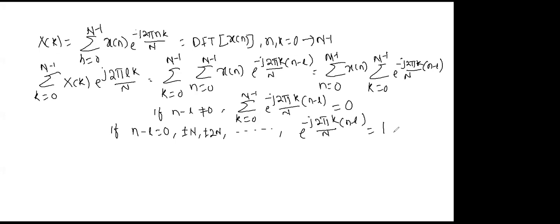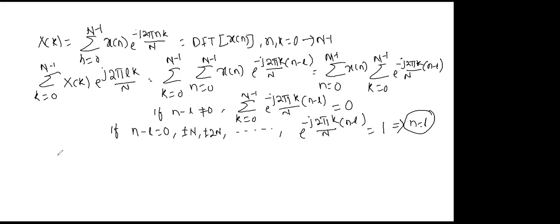So it is always equal to 1. So what is the meaning? If n minus l equals 0, you can say that n equals l. When n equals l, this whole exponential term becomes 1. Then how can we write?